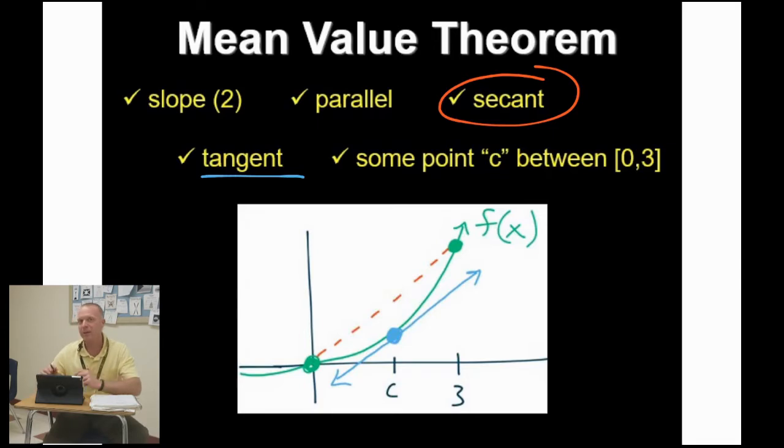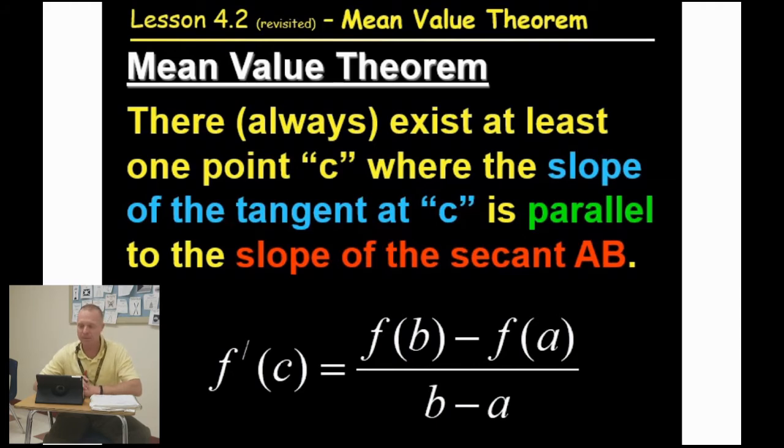You see, the mean value theorem guarantees that this will always happen. Again, there will always be at least one point C where the slope of that tangent line is parallel to the slope of the secant line. This is your official definition, but the phrases that you came up with sort of get the idea, but I would imagine that you want to jot down here our official definition.